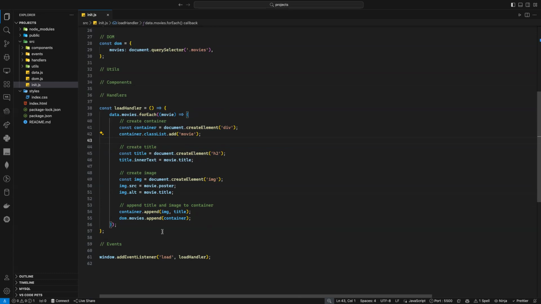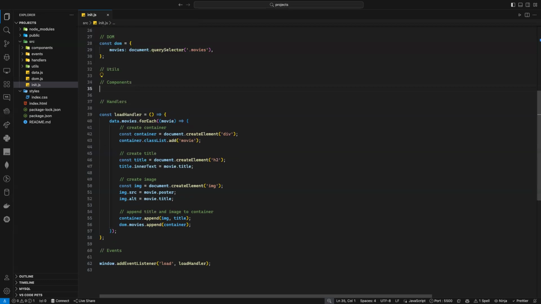Yes, that's what my next question was for you, if we can do that. Absolutely, we can do that. What type of function? What's the name of the function which deals with the DOM? Is it util or component? The one that would deal with the DOM. Component. Component, of course. So here I can create a function, so const createMovie.